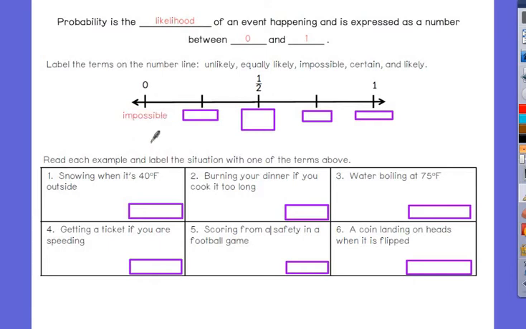Impossible. One whole is like what percent? 100%. So what word would describe 100% chance of something happening? Certain.